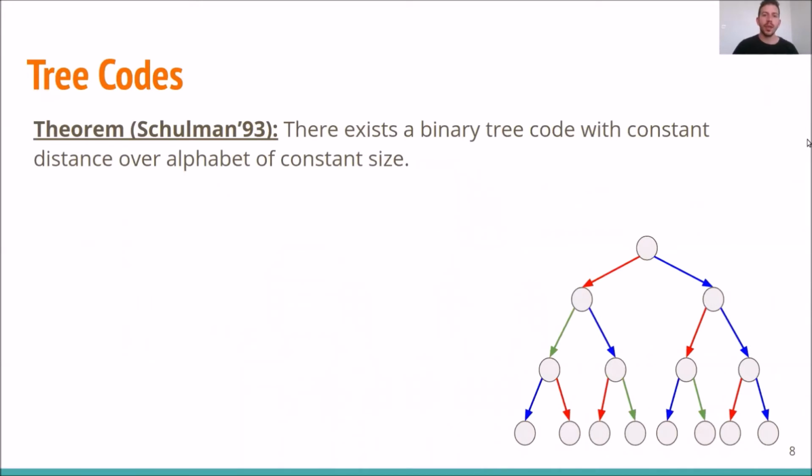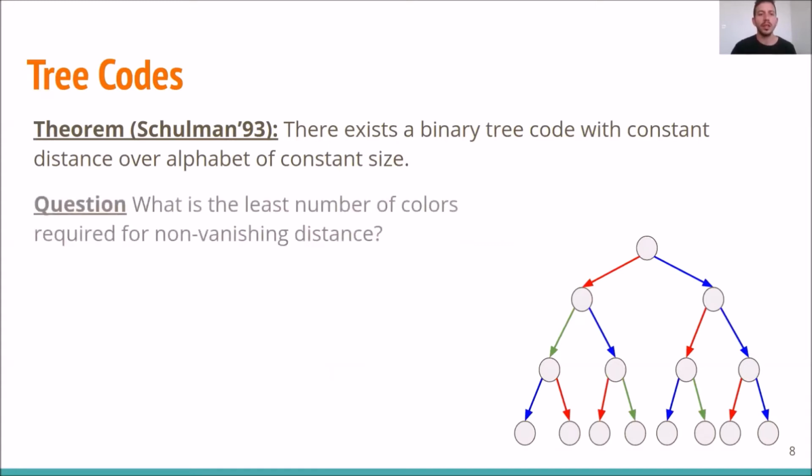As mentioned before, a result by Schulman is that there exists a binary tree code with constant distance and a constant number of colors. But as we will see later on in this talk, the number of colors used for constructing the tree code affects immediately the rate of the interactive coding scheme that uses it. So we asked ourselves, what is the least number of colors needed for constructing a non-vanishing distance tree code? Where non-vanishing means that the distance is not going to 0 while the depth of the tree is going to infinity. Clearly 2 colors is not enough, but what about 3?